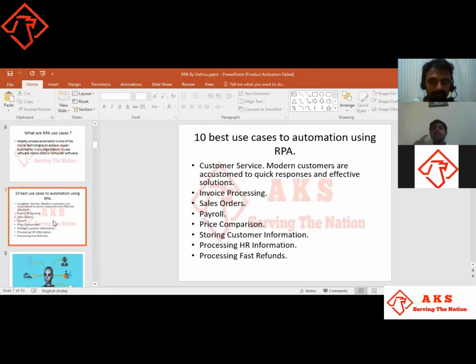It tallies GST, like central GST and state GST, combines everything and gives us the final amount, step by step. It also includes whatever the processing charges are, and it gives a warranty card and the time at which it needs to be delivered.